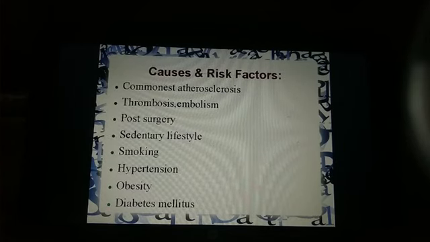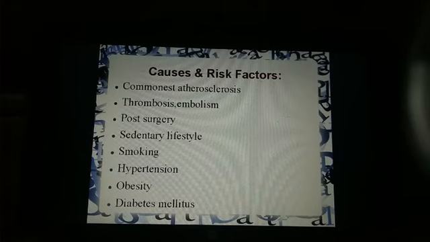Causes and risk factors. What causes and what are the risk factors of peripheral vascular disease? So first is the commonest cause, that is atherosclerosis. What atherosclerosis does is it hardens and narrows artery by deposition of cholesterol and lipids in the inner layer of artery, that is tunica intima, by forming plaques. Next is thrombosis and embolism, formation of blood clot which leads to embolism.